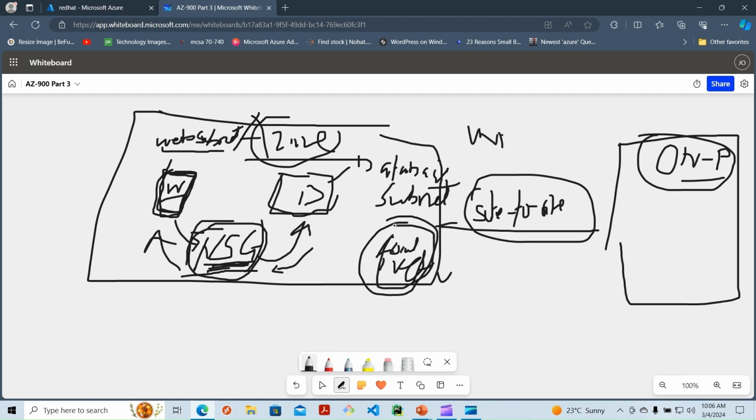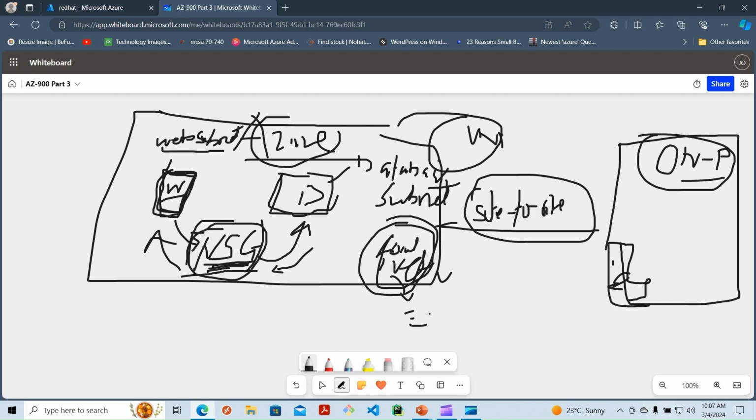For the local network gateway, you'll have the IP address of the firewall from the on-premises side and the CIDR IP ranges of the private subnet that exists on the on-premises side. So you have this public IP of the firewall, punch it here on the local network gateway, check the private IP address ranges from the on-premises side, punch them there on the local network gateway, so that the communication can now happen from the VPN network gateway to the local network gateway, which you've already mirrored for the on-premises.